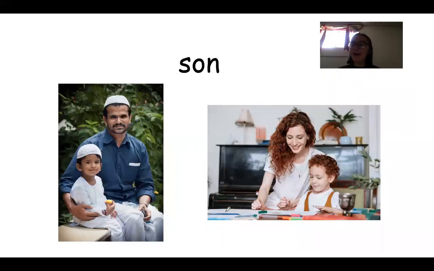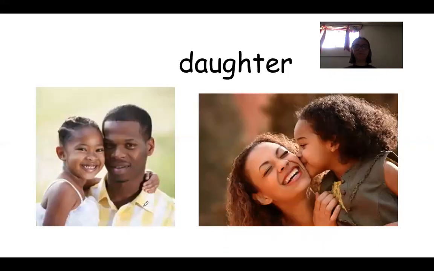Now if you have children, and one of them is a boy, you call them son. You say son. They have one son, or I have two sons. This next really big word is daughter. This part right here, A-U-G-H, is pronounced aw.